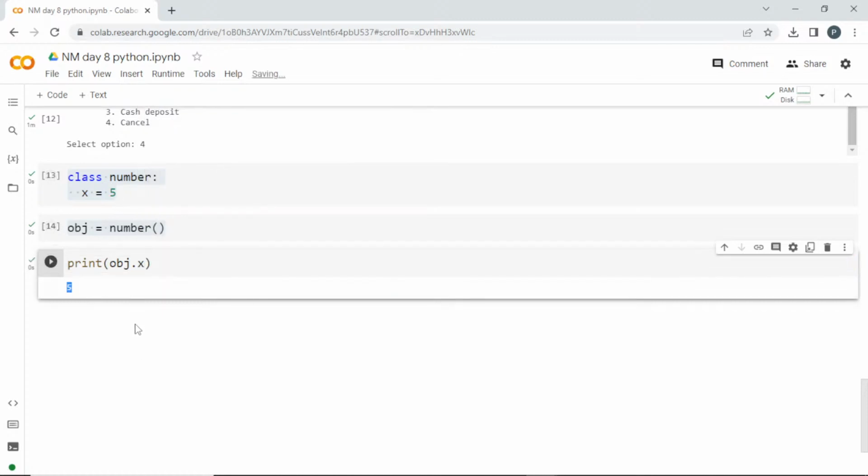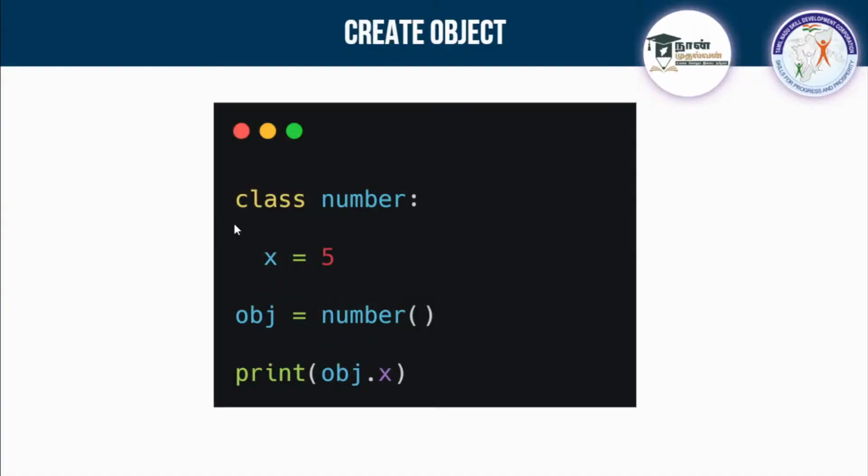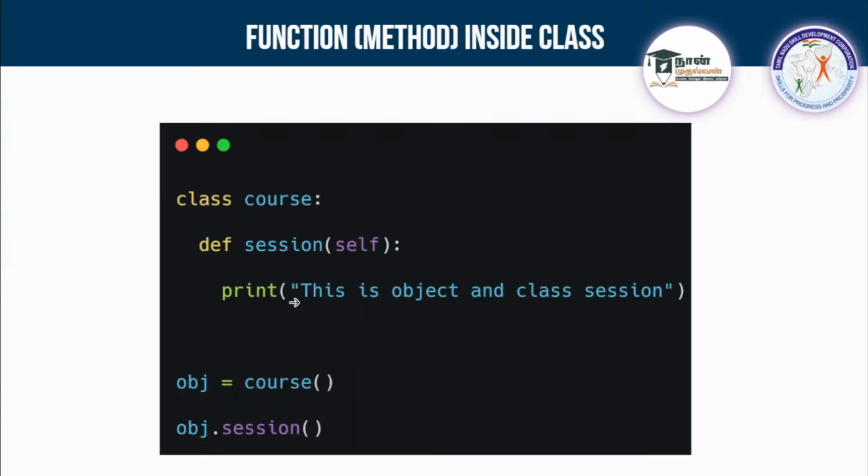So what is the function of a class in Python? There are many applications for this class. Using functions we are trying to automate, right, which means we can write a similar block of code and use it for many cases. This will be a little bit advanced and easy. So right now we have seen how to create a class, how to create an object, and how to access something inside a class. Now we'll deep dive into some other things. Inside a class you can store many things. You can store a variable where you can store some values, and you can also create a function inside a class.